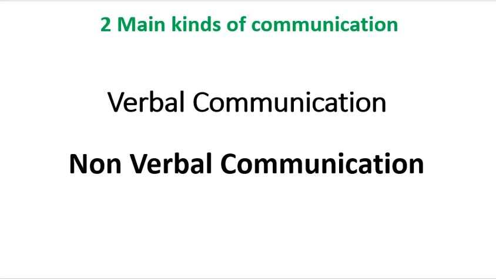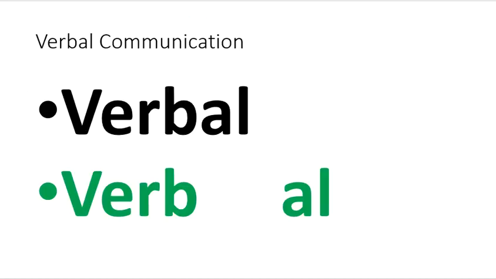Communication can take place through verbal communication as well as through non-verbal communication. So these two are the main streams of communication. The main two kinds of communication are verbal and non-verbal communication. So let's start with verbal communication. What is verbal communication? Here is the word verbal. Let's analyze this word verbal.